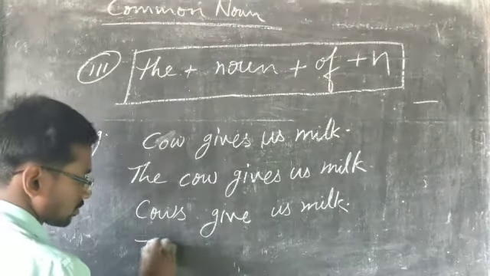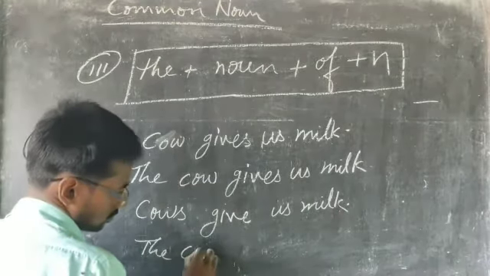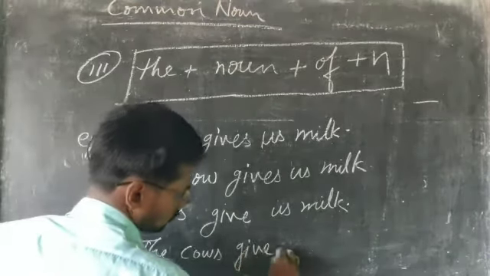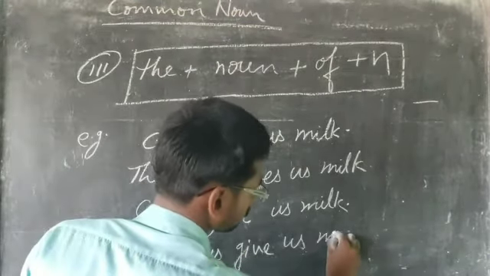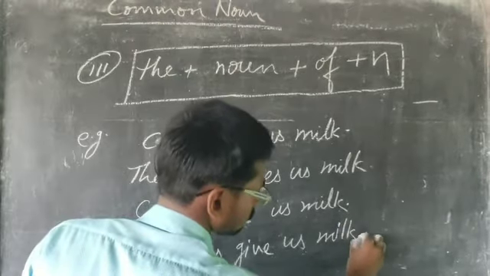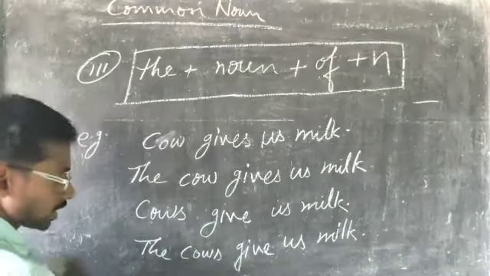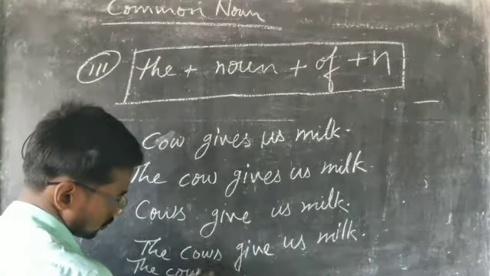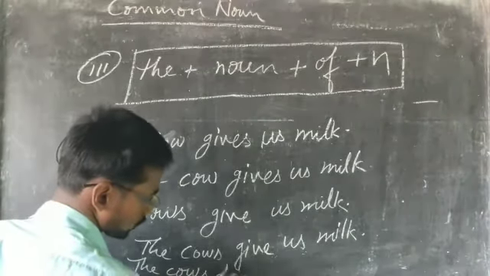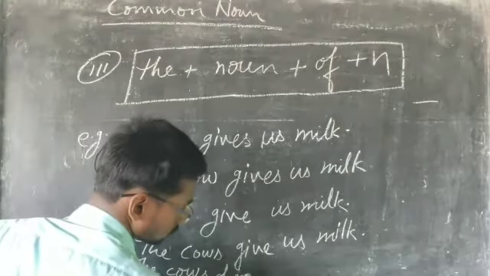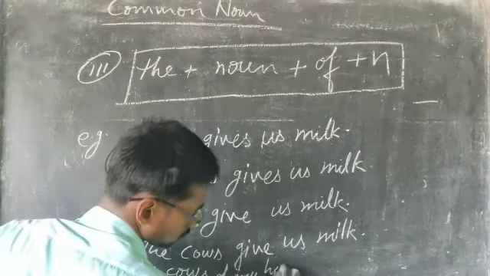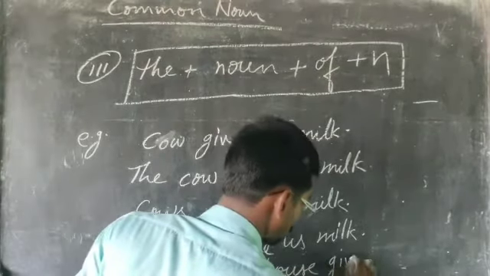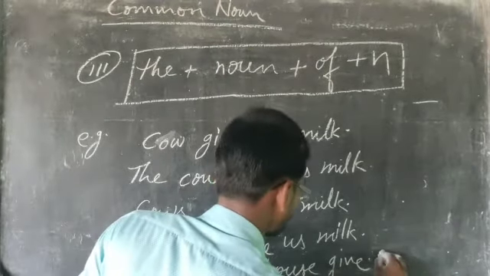Next sentence, the cows give us milk. And the other sentence is that the cows of my house give us milk.